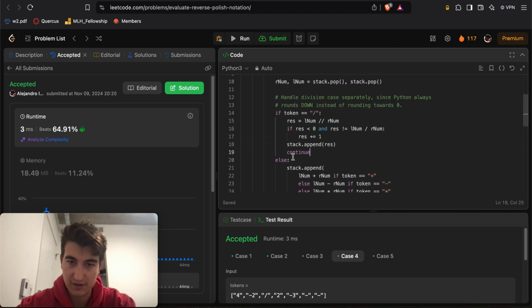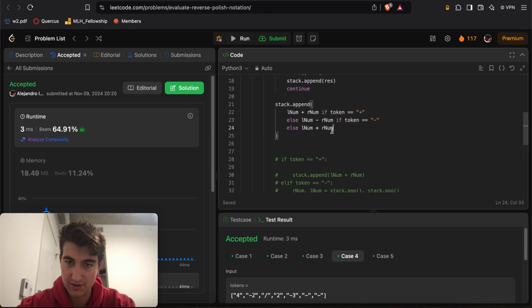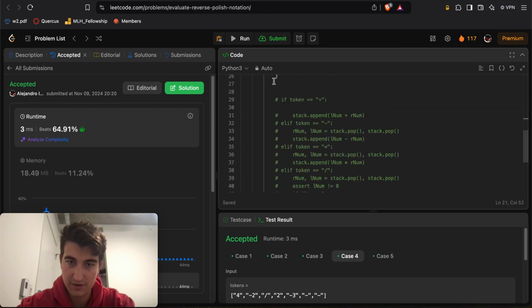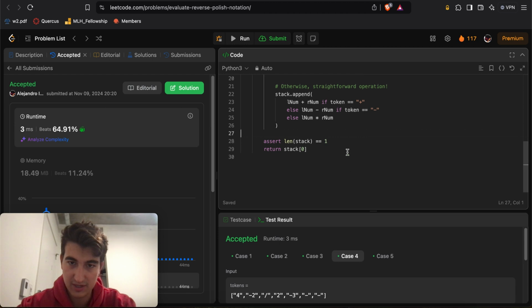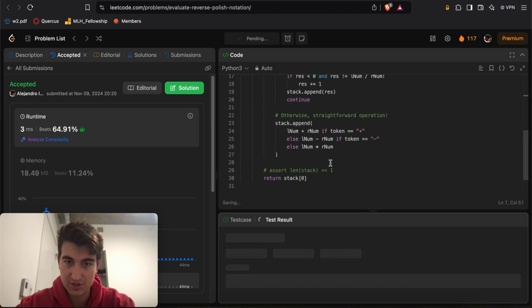Actually, continue is fine here. And let's just do this. Make it clean. And there we go. Otherwise, straightforward operation. There we go. And now we can delete all this stuff here. We can get rid of this. Technically, I can put an assert here: negative 200 less than or equal to int of token less than or equal to 200, but I don't need that anymore. Okay, let's run this one more time.